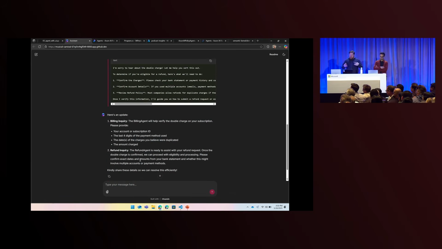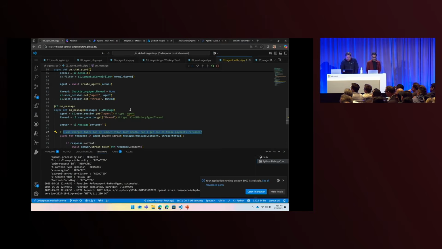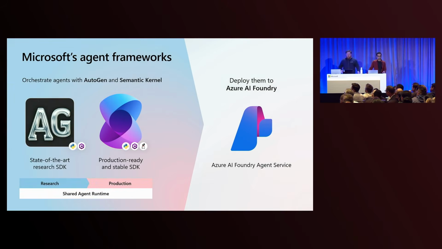And now our triage agent takes those 2 responses and generates a human-readable response that composes those two responses together. So a nice way to do that with connected agents and agents as plugins. But I want to talk about more advanced multi-agent systems. So I'm going to move over here to this one. And I want to talk about AutoGen and Semantic Kernel.